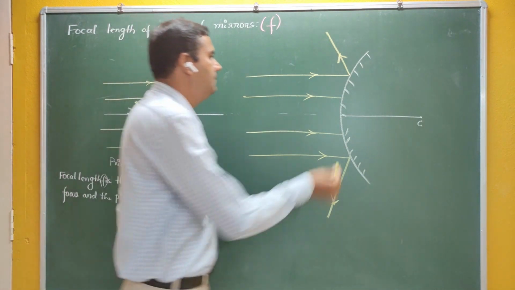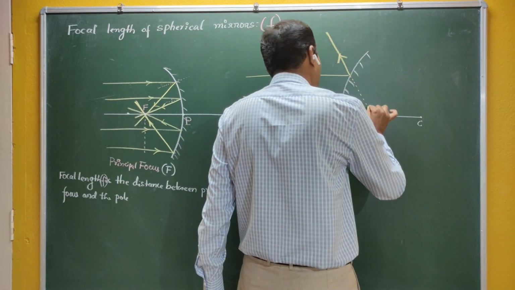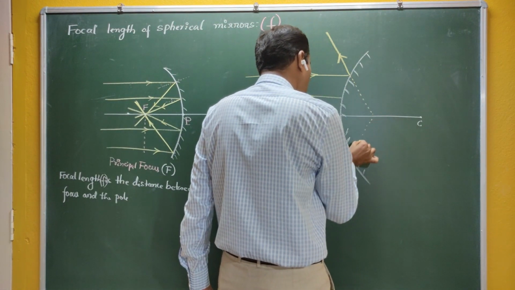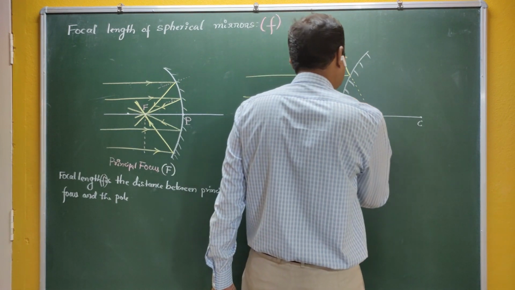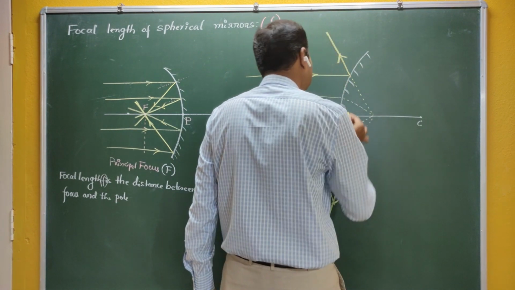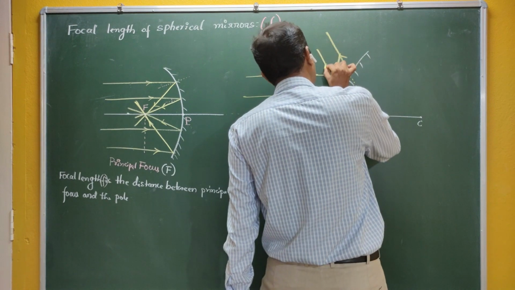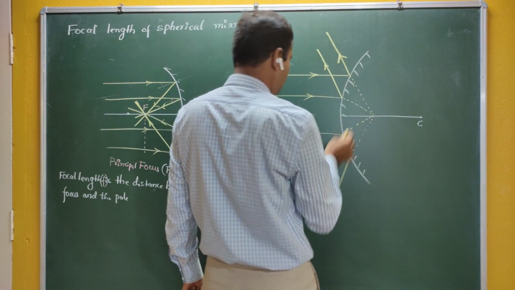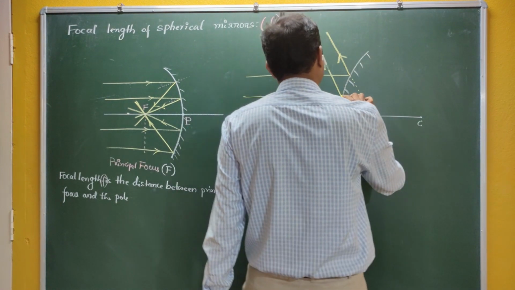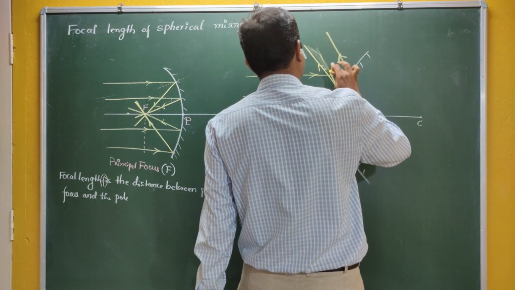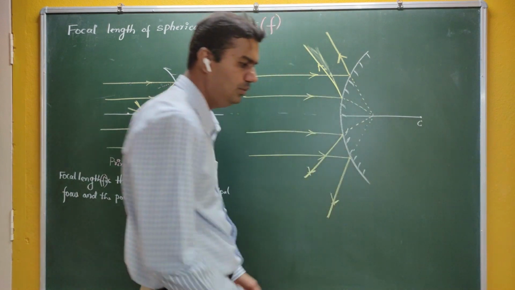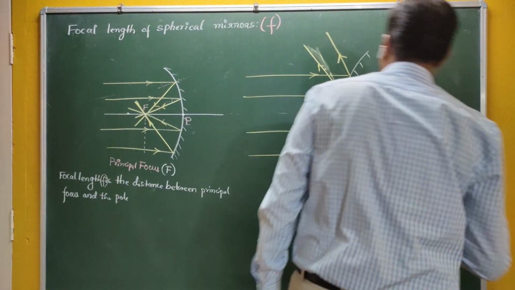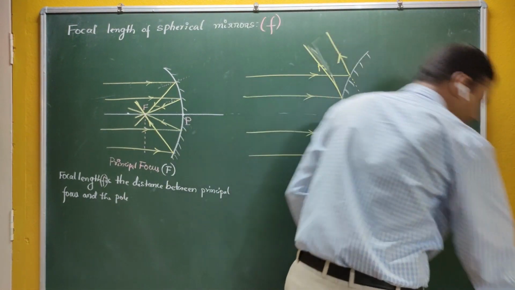So what happens here when a parallel beam of light is incident on a convex mirror? After reflection, what we observe is that the parallel beam of light is going to diverge. Each ray appears to diverge from a particular point.